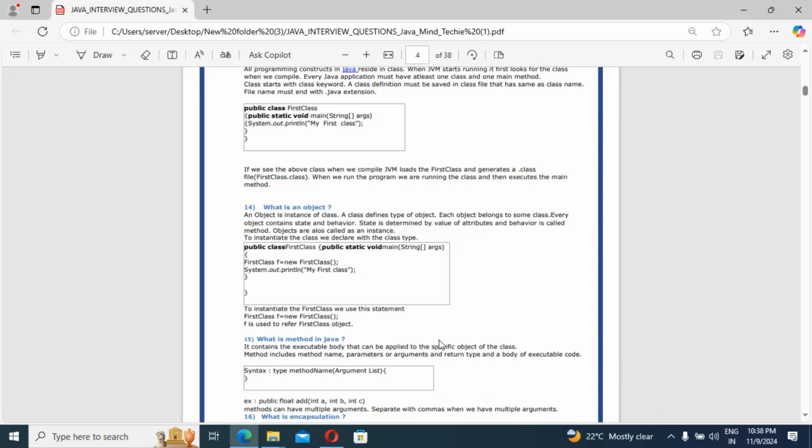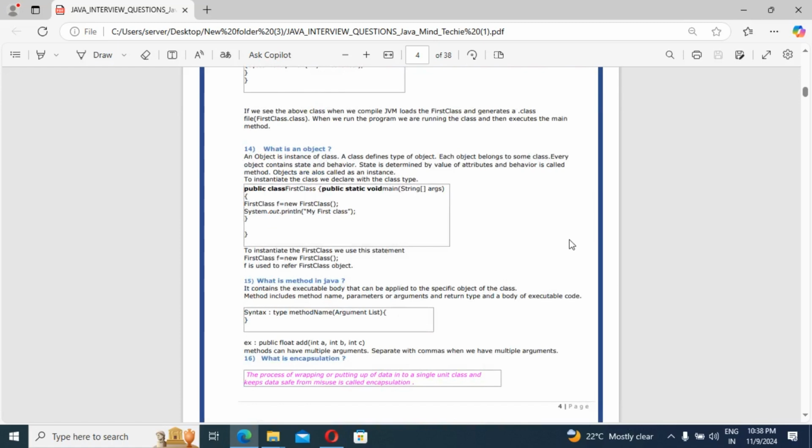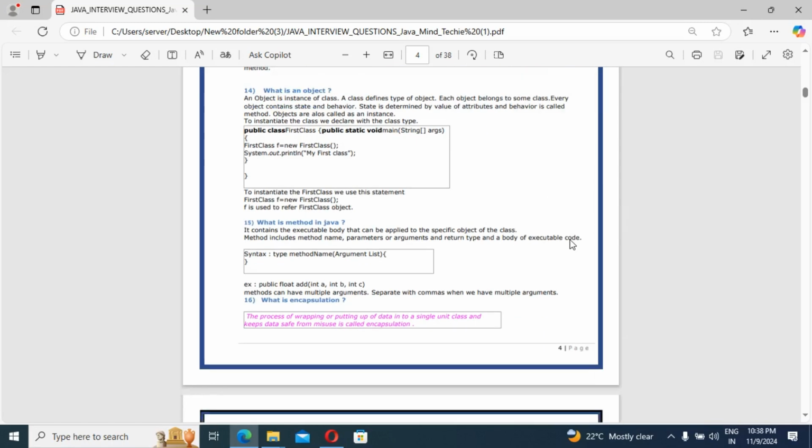The next question, what is a method in Java? Why is it needed? It contains the executable body that can be applied to a specific object of the class. A method includes the method name, parameters, that means arguments, parameter and argument are the same here, the return type and the body of executable code. Whatever we are going to return, we definitely need to add the return type. That is our method.